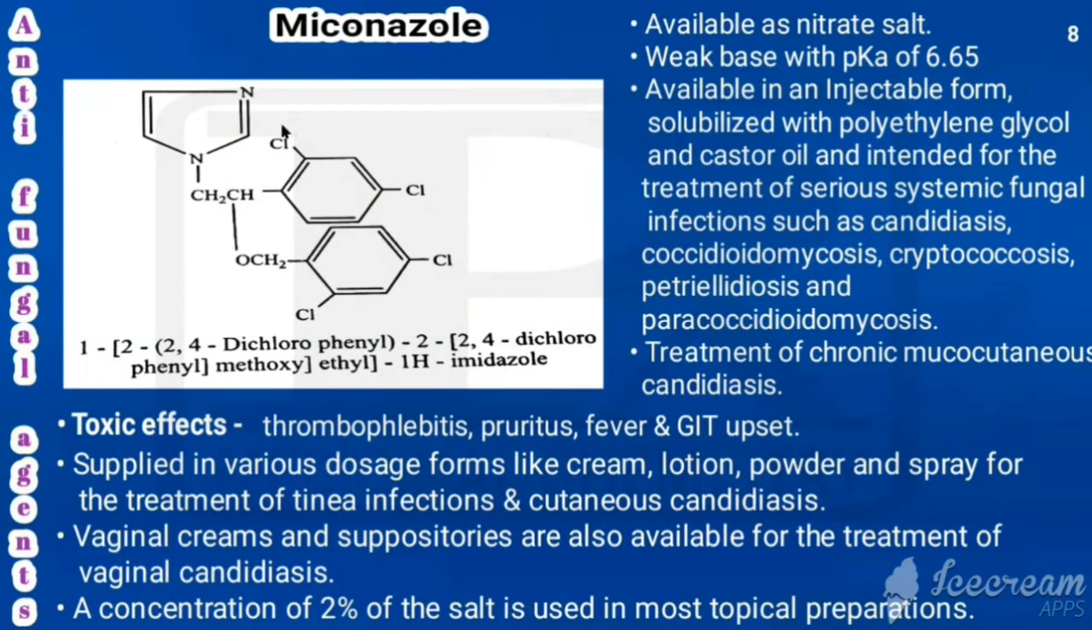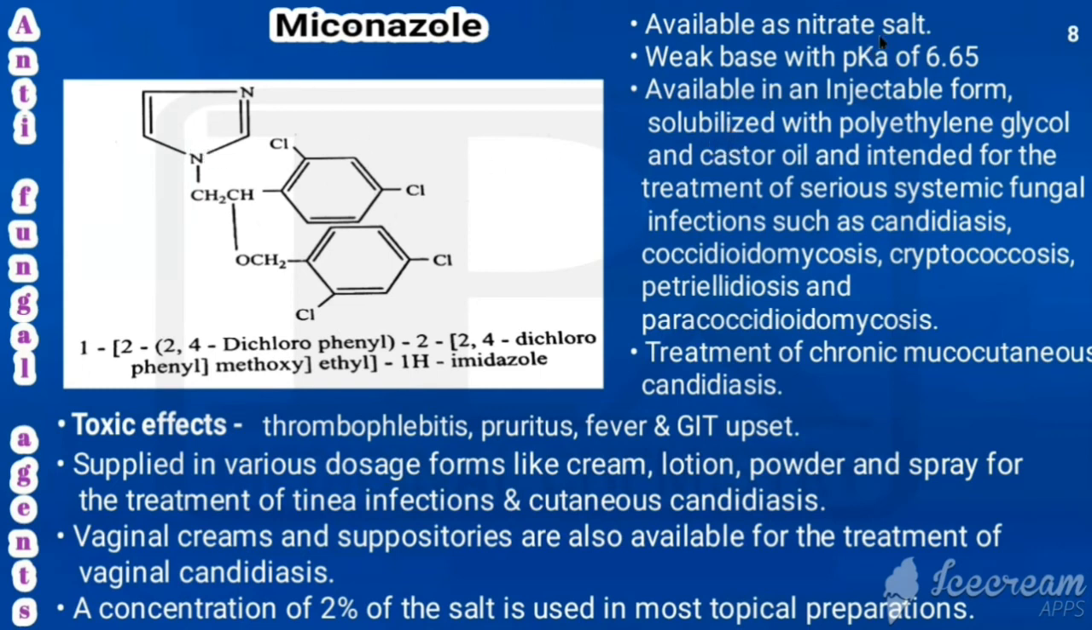Next is miconazole. This is the structure of miconazole. It is having imidazole nucleus and the first nitrogen of imidazole is having ethyl and second carbon of ethyl is connected with 2,4-dichlorophenyl and also 2,4-dichlorophenyl methoxy. So that is the structure of miconazole. So what is the chemical name? 1 open bracket, 2 again open bracket, 2,4-dichlorophenyl, again 2 open bracket 2,4-dichlorophenyl. This is methoxy. Methoxy close the bracket ethyl 1H-imidazole. So that is the chemical name of miconazole.